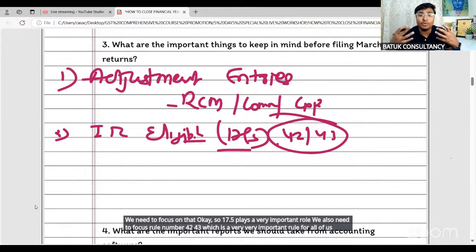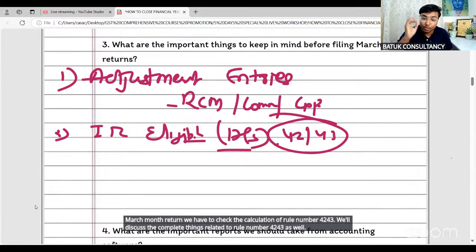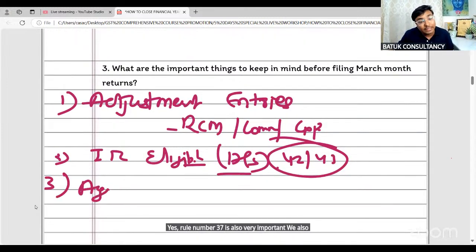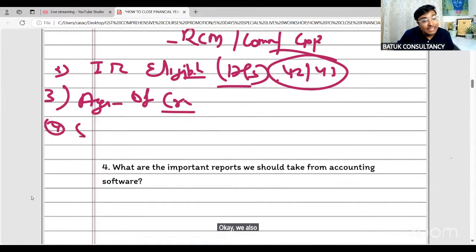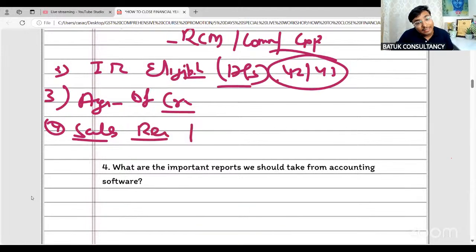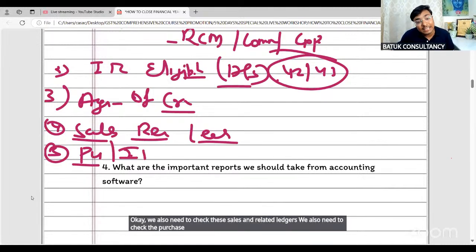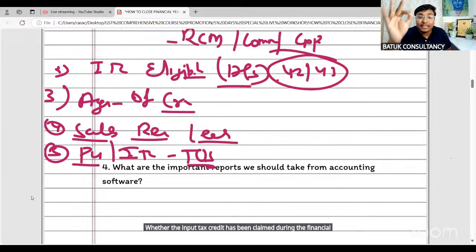Whenever we are finalizing the books of accounts or whenever we are filing the March month return, we have to check the calculation of rule number 42, 43. We'll discuss the complete things related to rule number 42, 43 as well. Yes, rule number 37 is also very important. We also need to check the aging of the creditors. We also need to check the sales and related ledgers. We also need to check the purchase and ITC from a time of supply perspective, whether the input tax credit claimed during the financial year is correct as per time of supply.